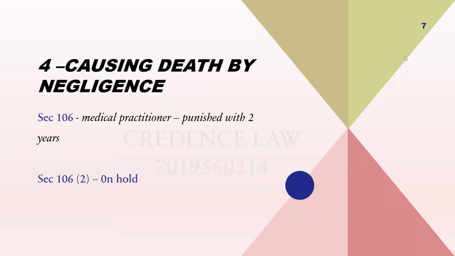And then causing death by negligence. It's one of the most important changes that we can notice here. Under section 106, it says if any registered medical practitioner, while performing a medical procedure, causes the death of any person by any rash or negligent act, which does not amount to culpable homicide, they are going to be punished with a term which may extend to 2 years, and fine. This is medical negligence by the medical practitioner, where the punishment is up to 2 years. This is one new change that we can see in BNS.